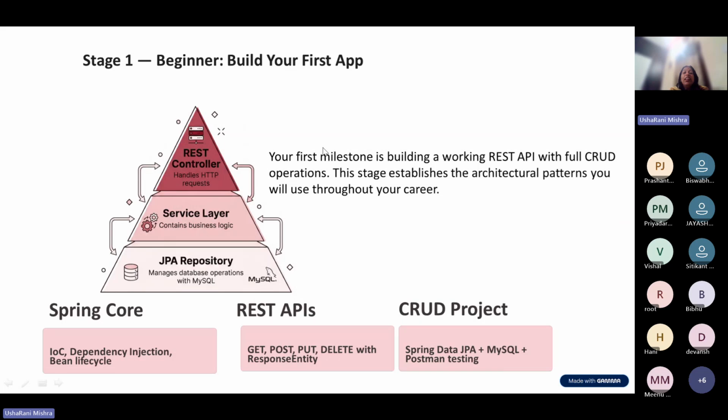So this is our beginner stage. Any doubt on this? So here we are going to cover three things: Spring Core, REST API, and we will make a CRUD project. Let's move to the next slide.